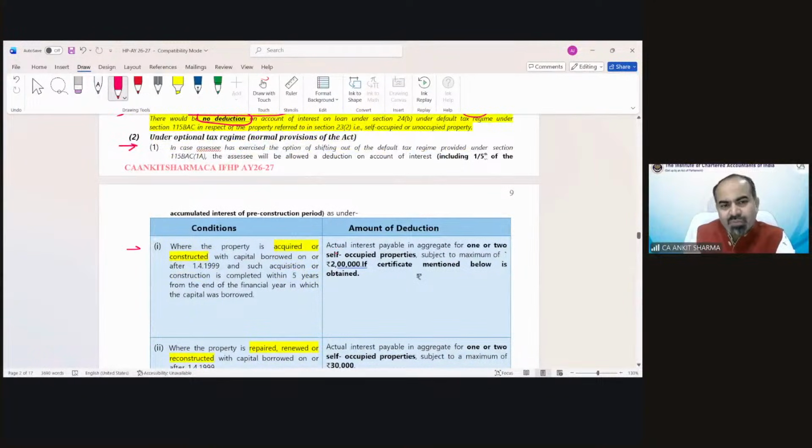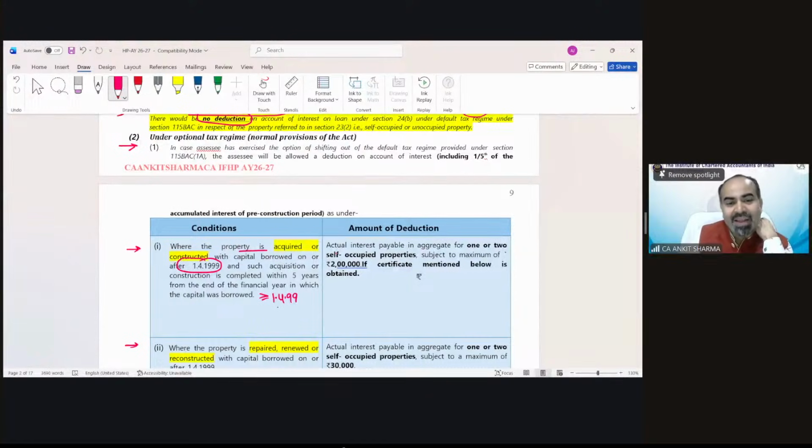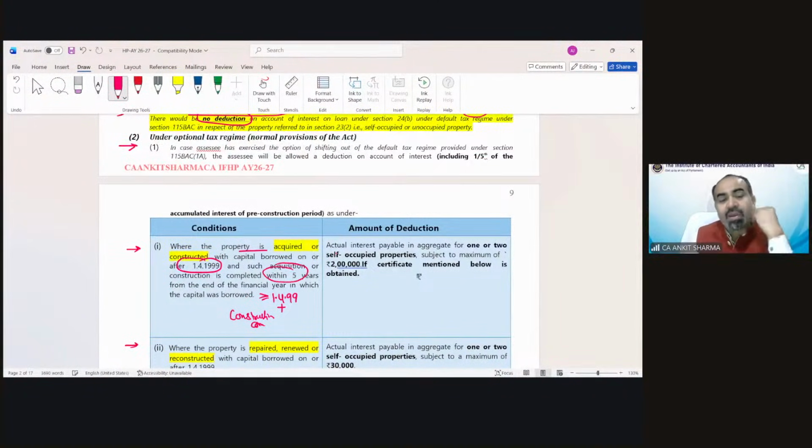So they are the condition. I guess Radheshyam Tiwari was asking. So when the property is acquired or constructed with capital borrowed, so if the loan has been taken, two conditions need to be satisfied. If loan has been taken from 1st April 1999, so if loan taken on or after 1st April 1999 plus the construction has been completed within 5 years from the end of the financial year in which loan has been taken.